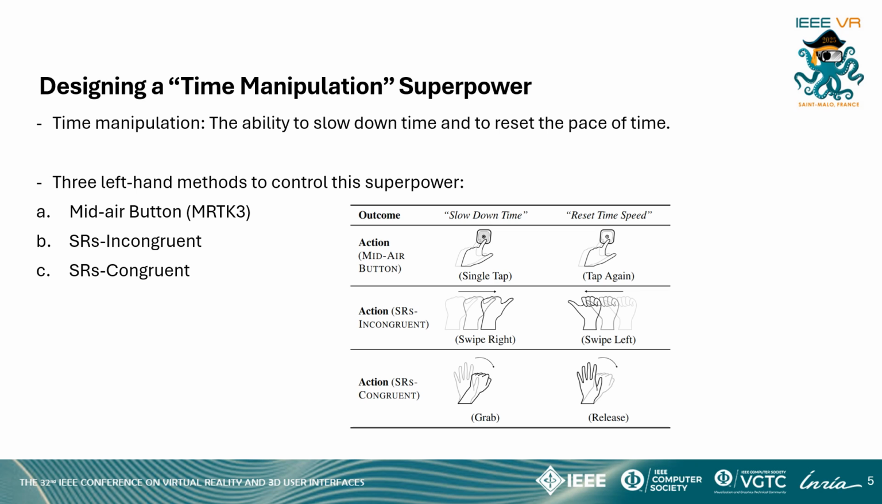We designed 3 different methods to control the time manipulation superpower. The mid-air button method, a method that does not follow sensorimotor regularities, and a method that aligns with sensorimotor regularities.